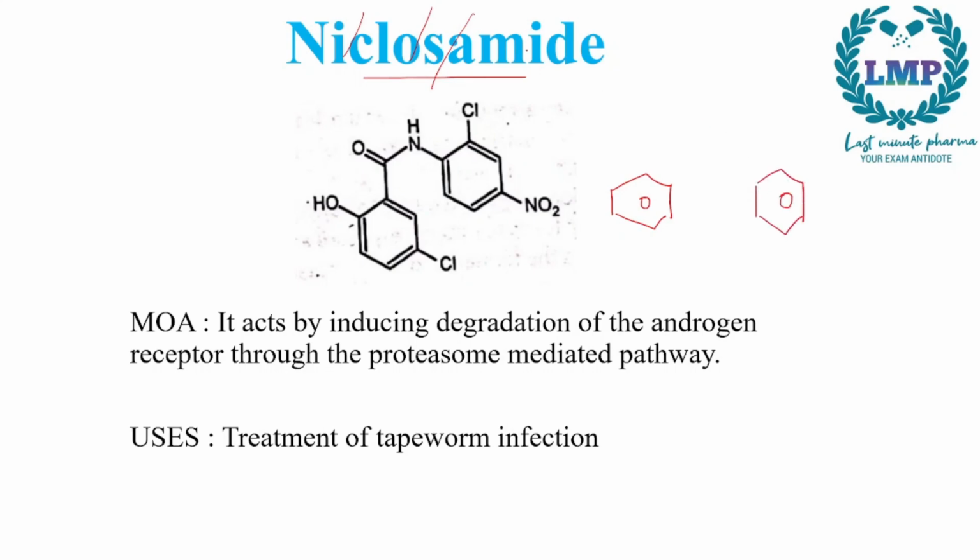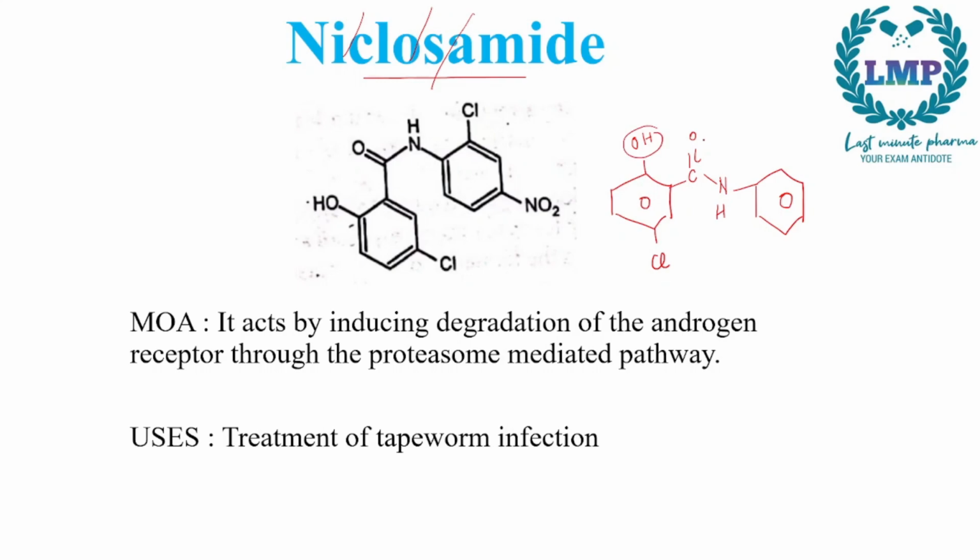Now since it says amide, we will give it an amide here. So C double bond O N H, and we will attach this ring. Now they are saying niclosamide, so clo. Here we will give a chlorine, and then just to fill the valency we will give an OH right here to balance the ring. Otherwise this ring will topple to this side, so we will give an OH group too.